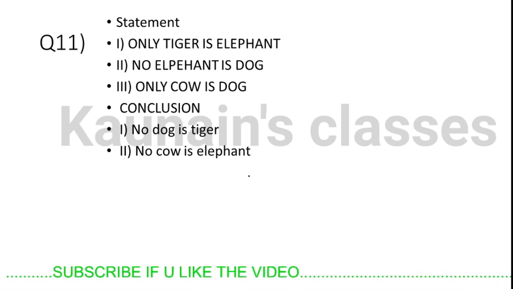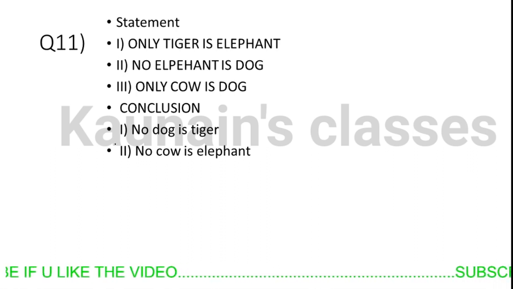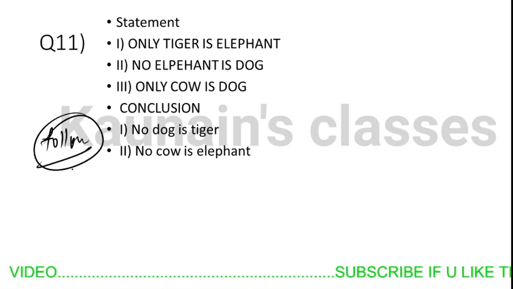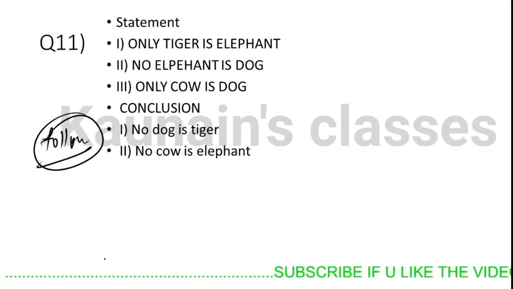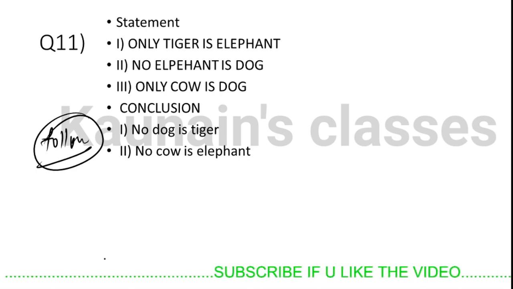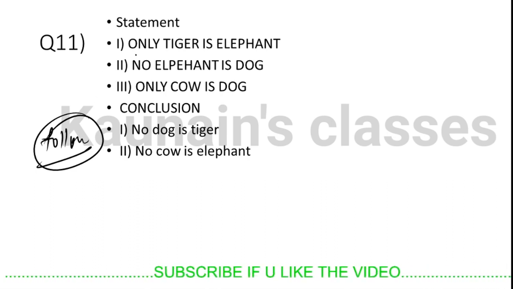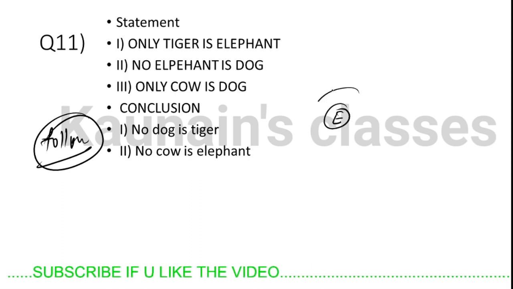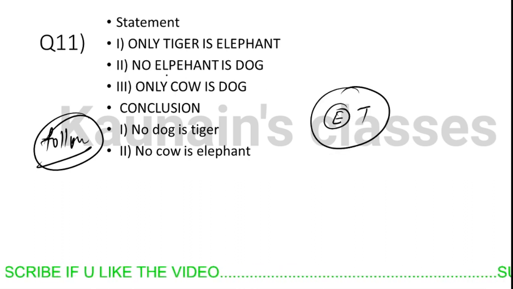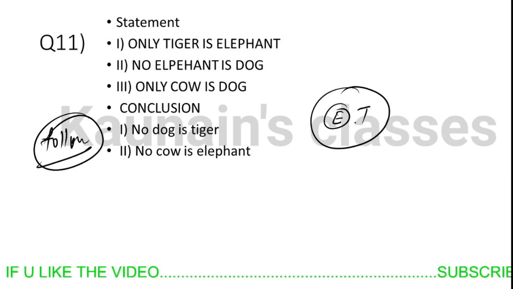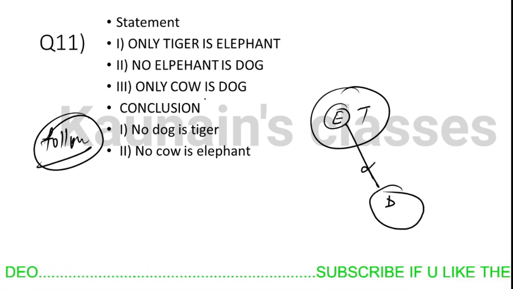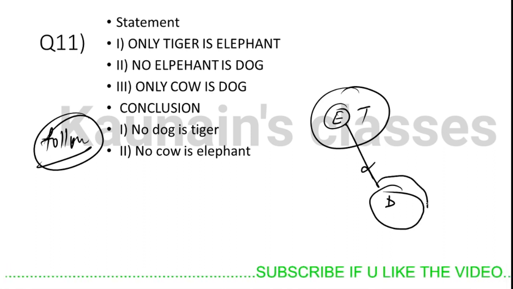Maximum people will answer this question incorrectly. Which conclusion follows? I think you have tried solving it, so let's start. Only tiger is elephant means all elephants are tigers. No elephant is a dog. Only cow is dog means all dogs are cows.